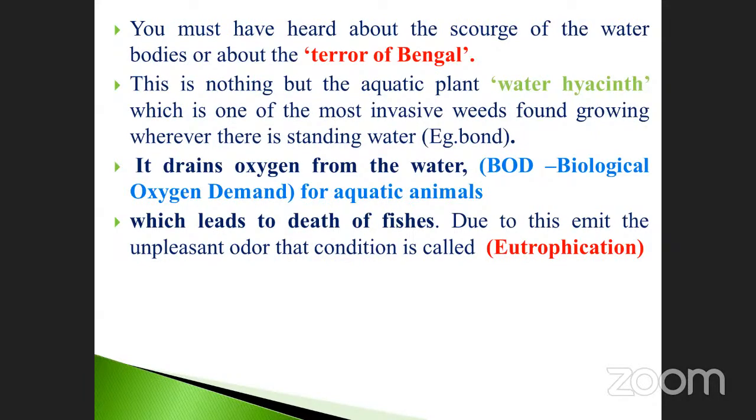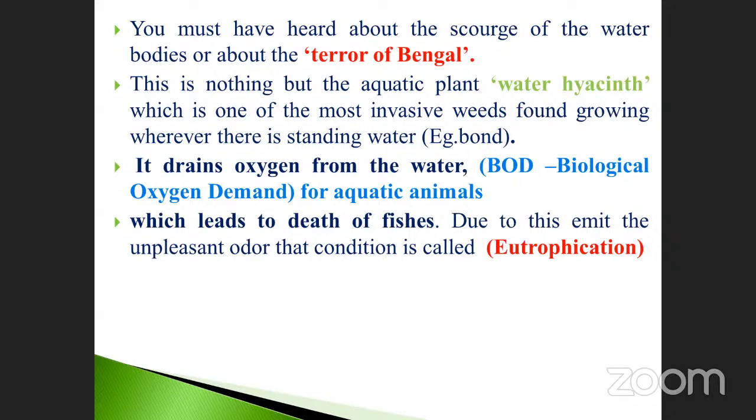As a result, it drains oxygen from the water. That water is completely absorbed by the plant. As a result, BOD is created. What is the meaning of BOD? It means biological oxygen demand.